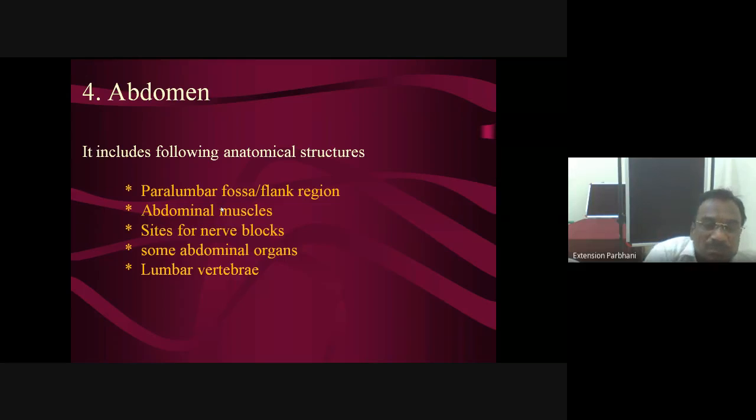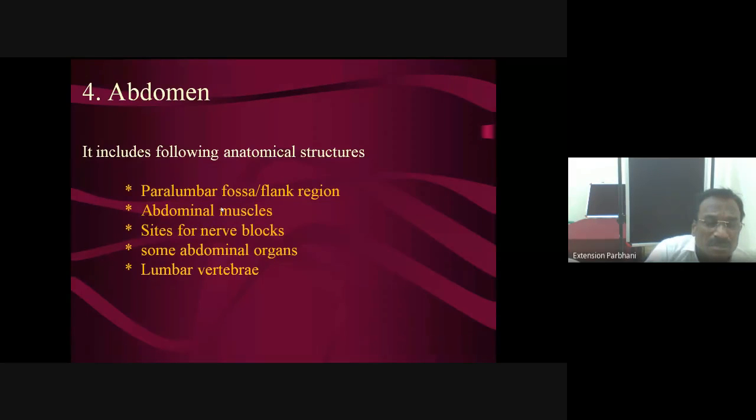Then at the paralumbar fossa, different types of operations are performed, such as rumenotomy, laparotomy, cesarean, or operations related to the intestine. Again, at the paralumbar fossa, one nerve block, the paravertebral nerve block, is used, on the left side or right side. From whichever side is required, from that side you have to approach. This paravertebral nerve block is given.